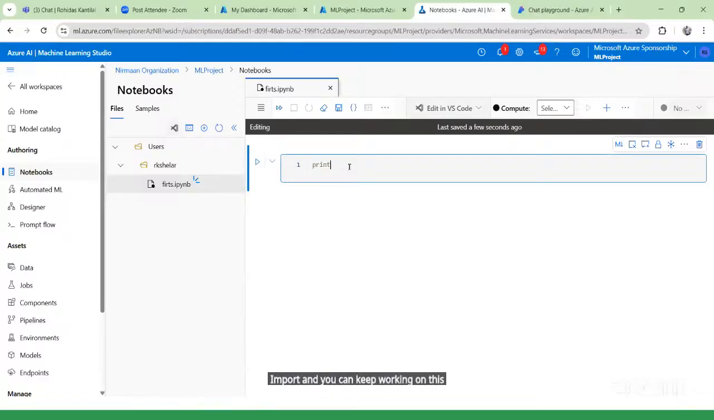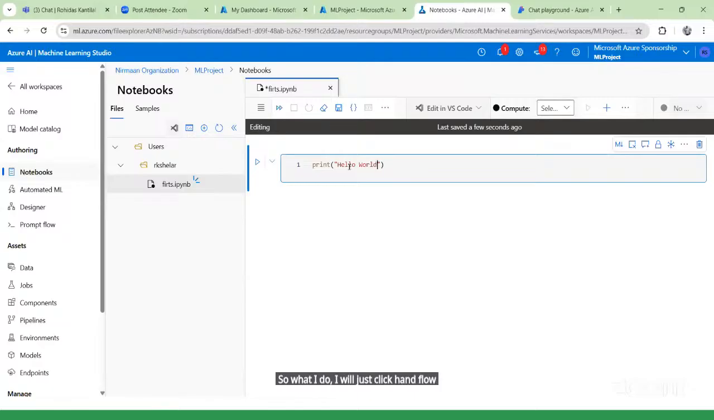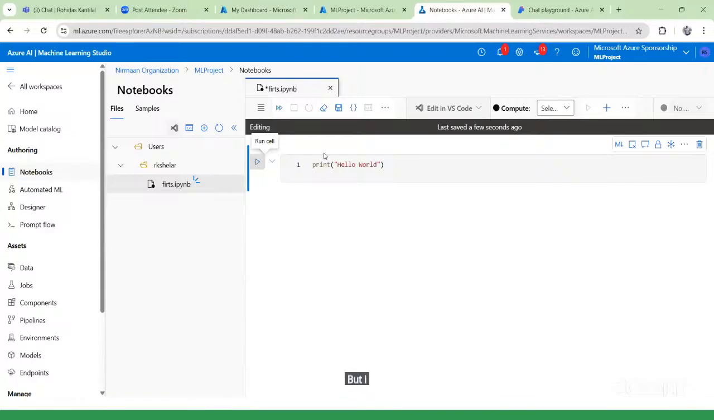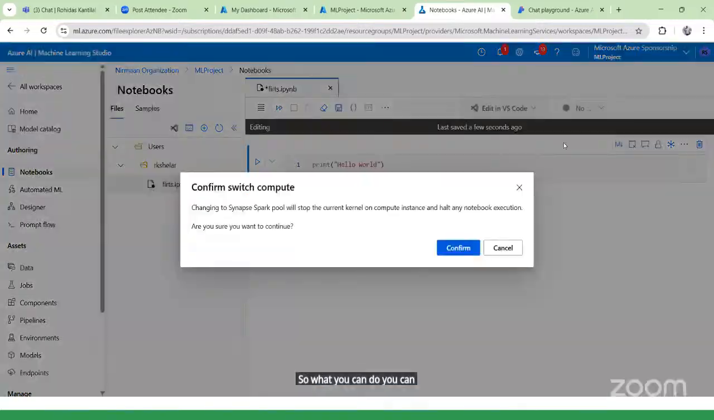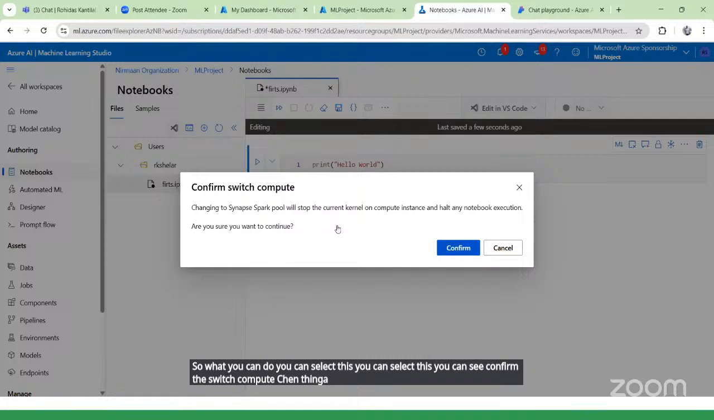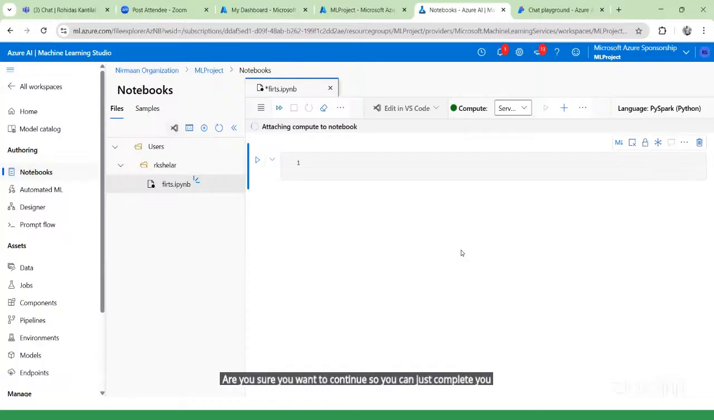But so far, I will just test whether it is working or not. So I will write hello world, a simple code I try to run. But when I click on run cell, it is not working. So for this, what do you do? Here you can see the compute, and after the compute, you can see some options. Serverless Spark compute is available, so you can select this. You can see confirm the switch compute, changing the Spark. Are you sure you want to continue? You can simply click on this.